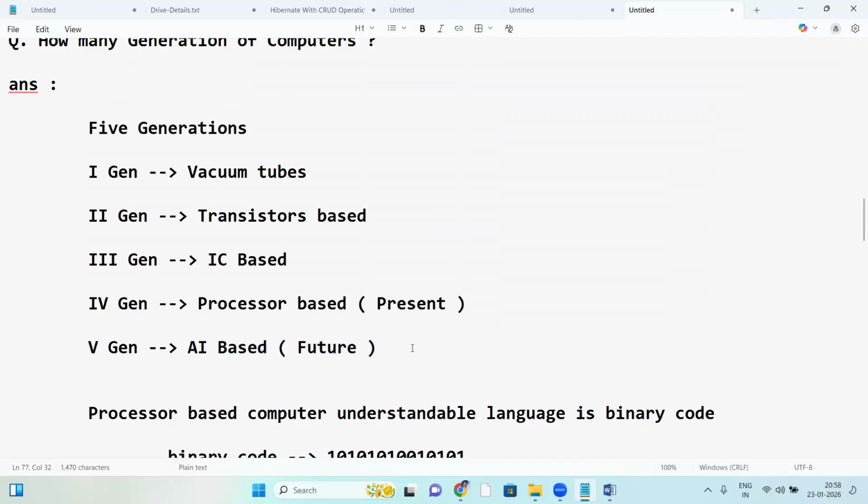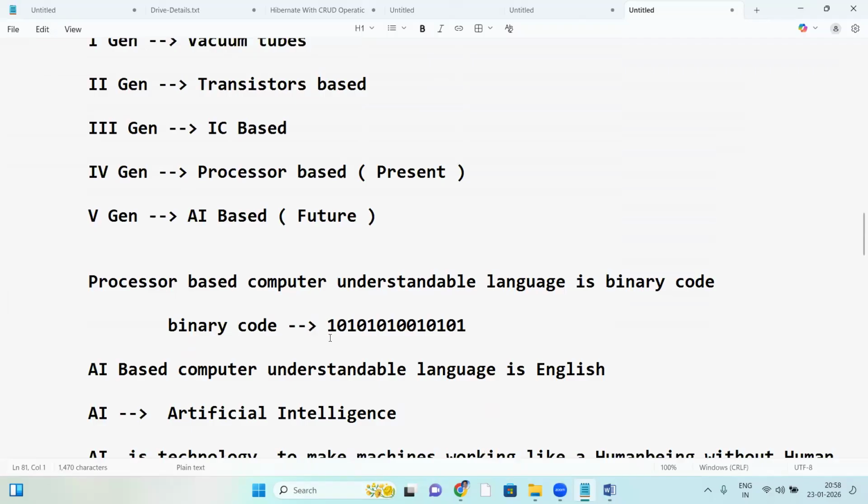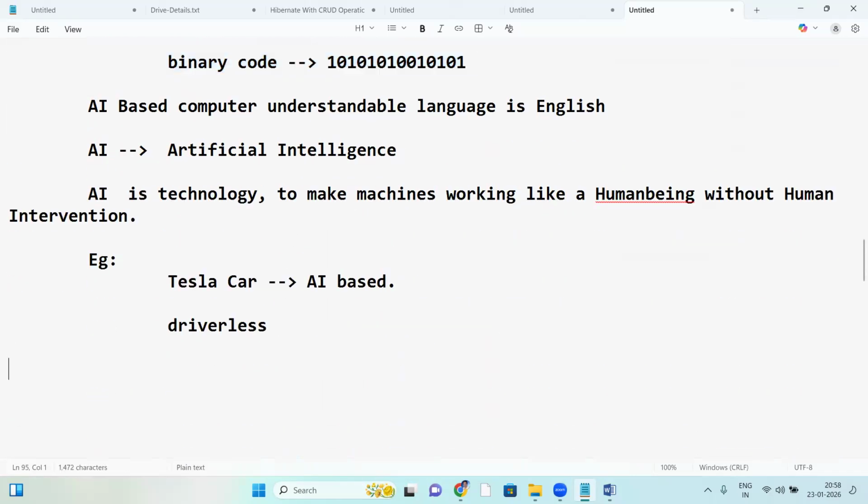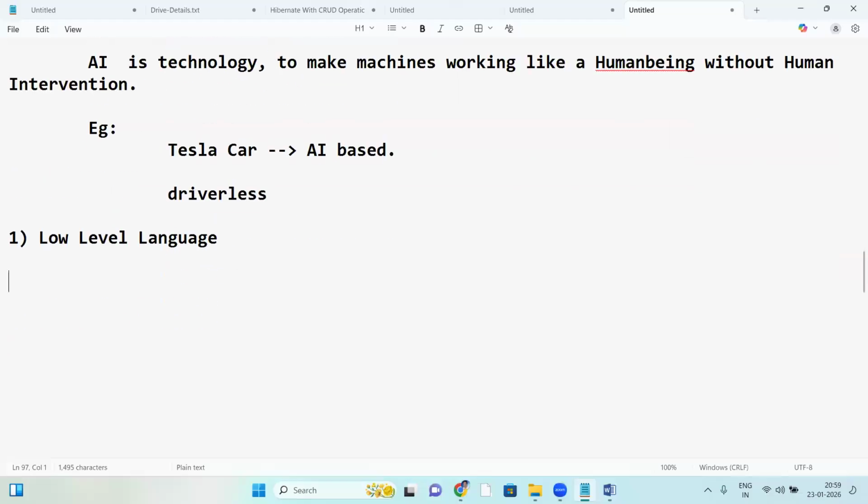The computer understandable language is not English. Presently we are using processor-based computers, and it's binary code. This is called low-level language. The language a processor-based computer understands is called a low-level language. The language a user understands is a high-level language. Low-level language and high-level language.